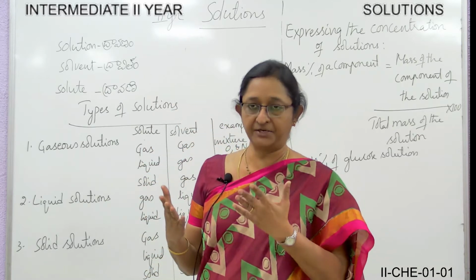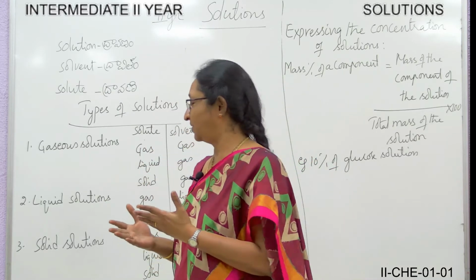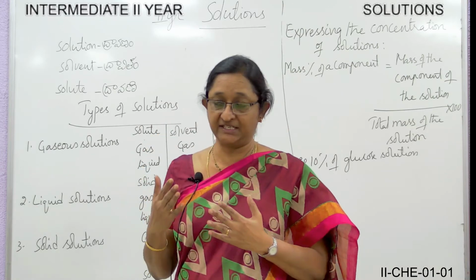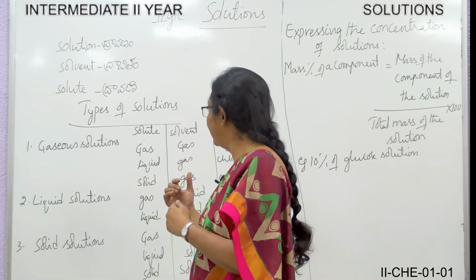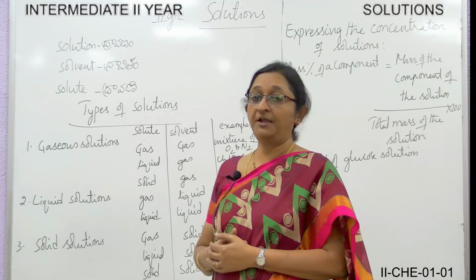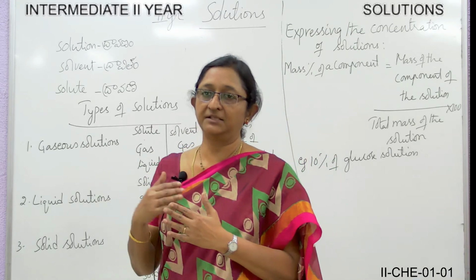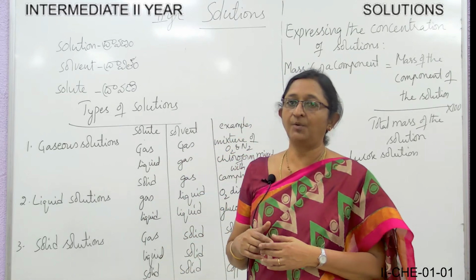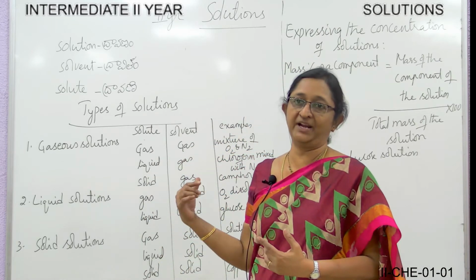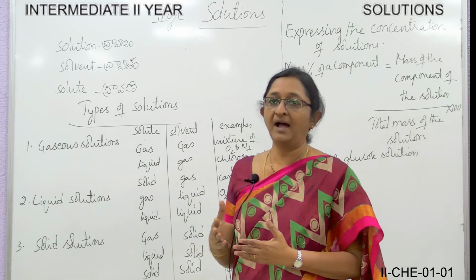Now let us see the examples. The first one, gaseous solution. If the solute is gas, gas and gas, what is the best example you can take? Air. Air contains oxygen, nitrogen and other gases, and it is a homogeneous mixture.